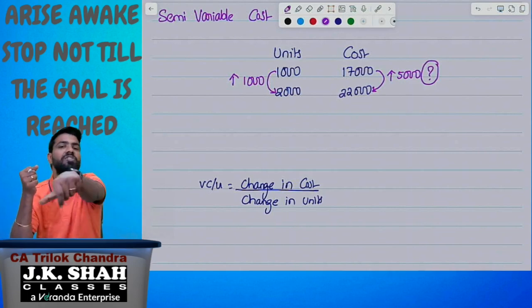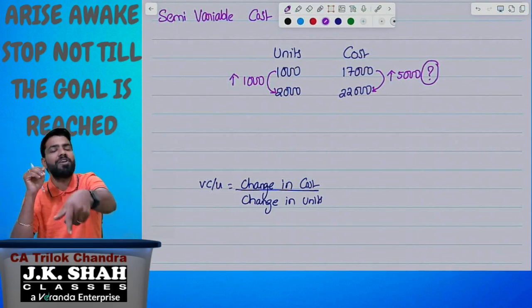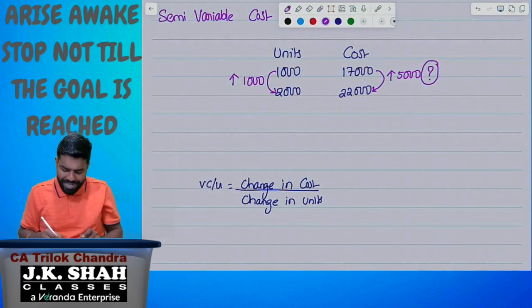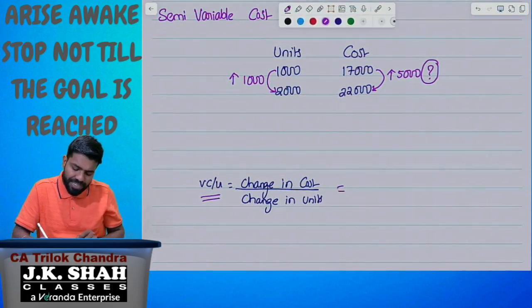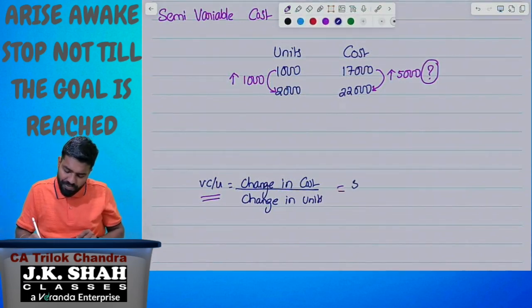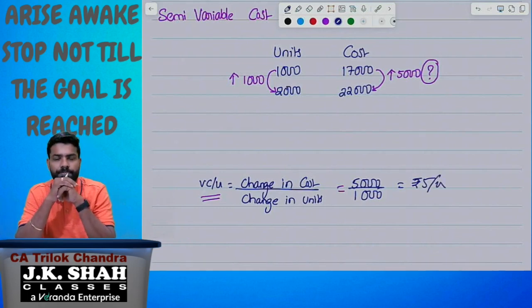Whereas variable cost changes in total. So the change of 5,000 happened because of variable cost. So I calculate variable cost per unit by taking change in cost divided by change in units. The change in cost is 5,000 because of variable cost, and for 1,000 units. So per unit, it is 5 rupees. So 5 rupees per unit is the variable cost per unit.